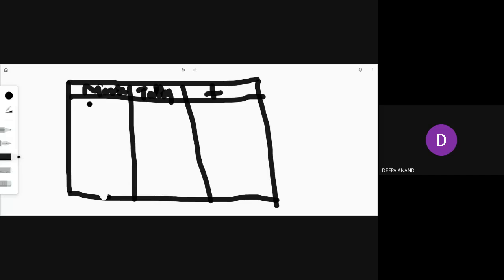So what were the observations? What were the marks? 5, 6, 7, 8, 9. And here the tally marks were 2.